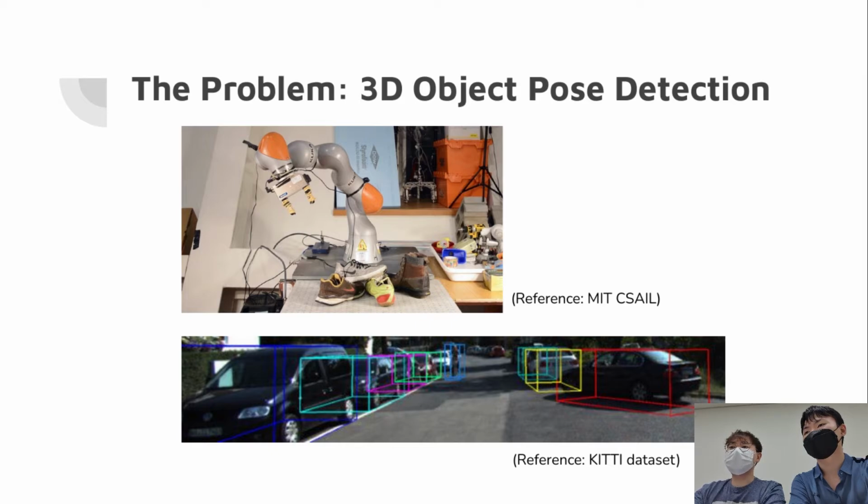This is a critical component of perception with applications such as autonomous driving to localize other agents in roads, or mobile manipulation to assess the target object pose prior to planning. With growing demands in autonomous driving and robotics, 3D object pose detection has been more important than ever in recent time.